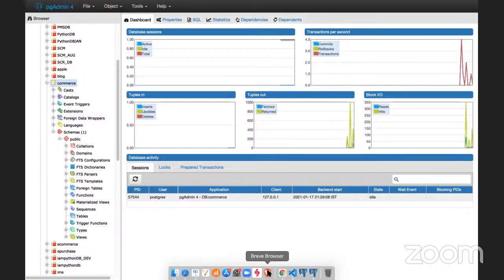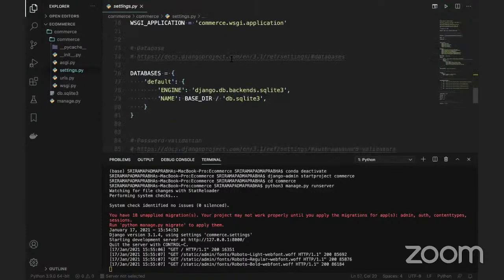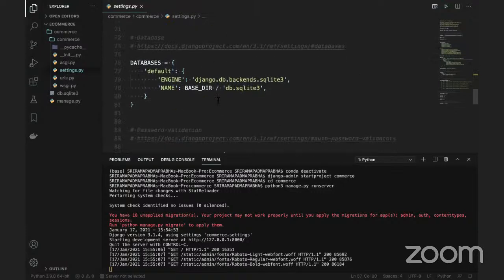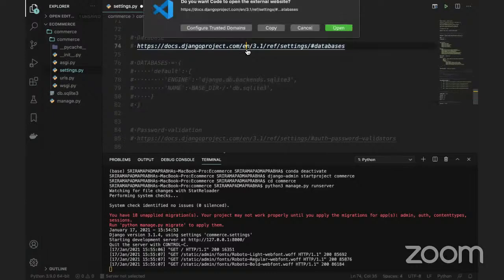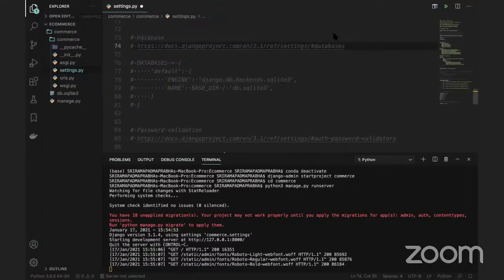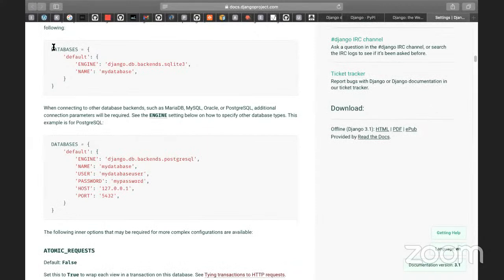If I go to Visual Studio Code and look at settings.py, there is a database connection there. I don't want the default SQLite 3, so I will click this URL, which takes me directly to the databases documentation.